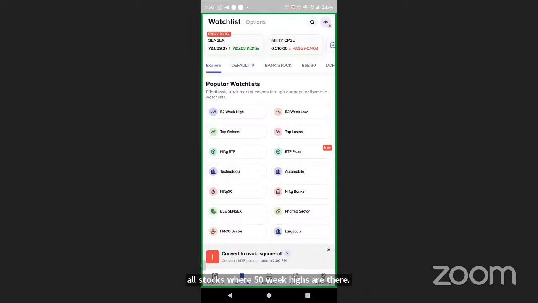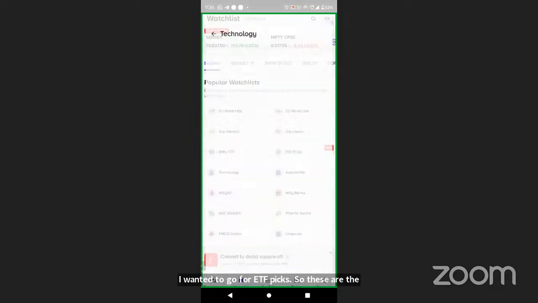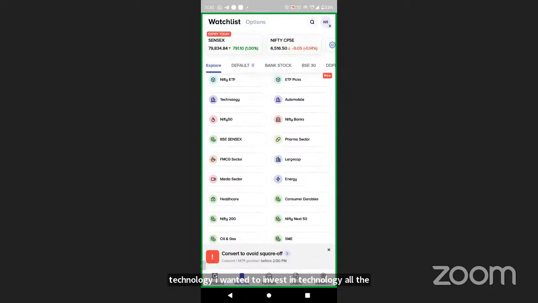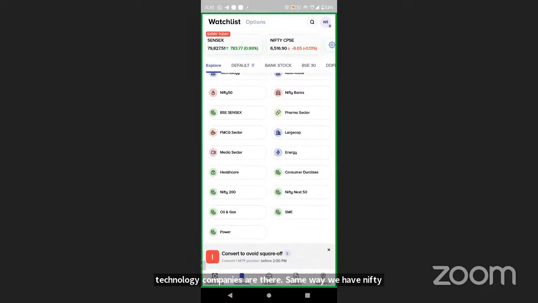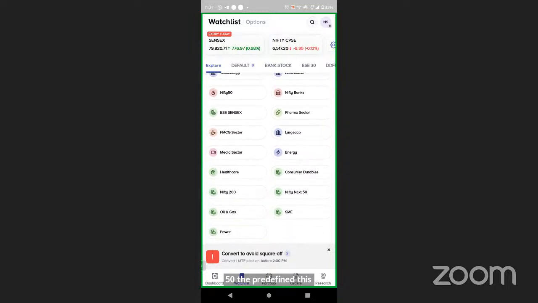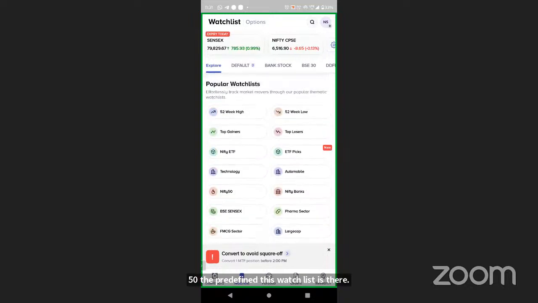I wanted to go for ETF picks. So these are the ETF picks which we have suggested. Technology: I wanted to invest in technology. All the technology companies are there. In the same way, we have Nifty 50 also. So if you want to go for Nifty 50, the predefined watch list is there. Okay, so it's an explore section.